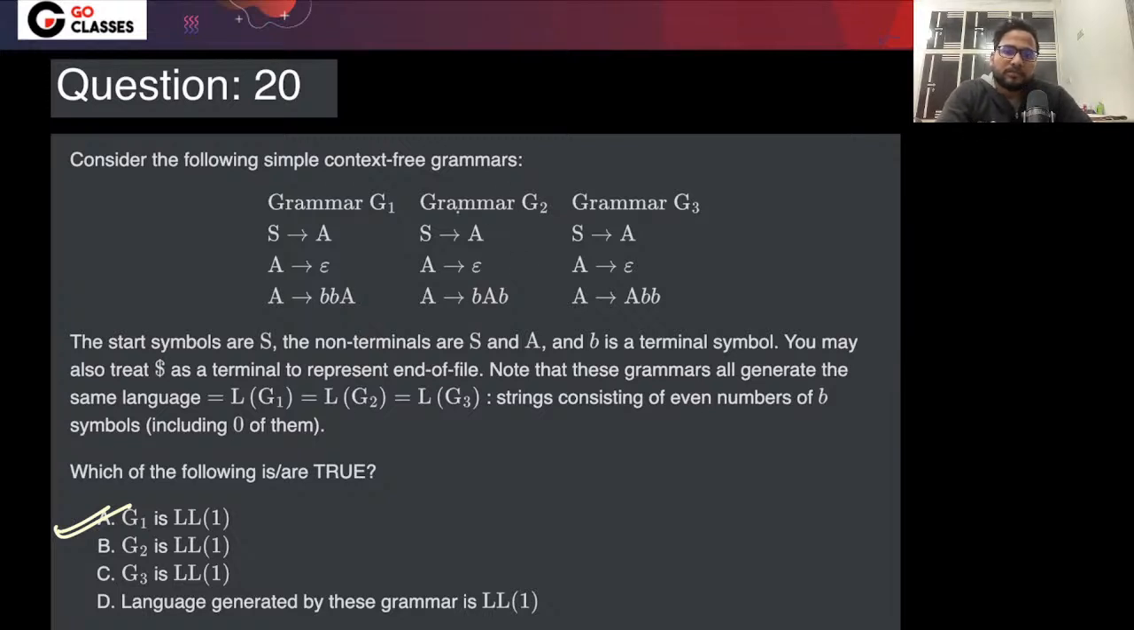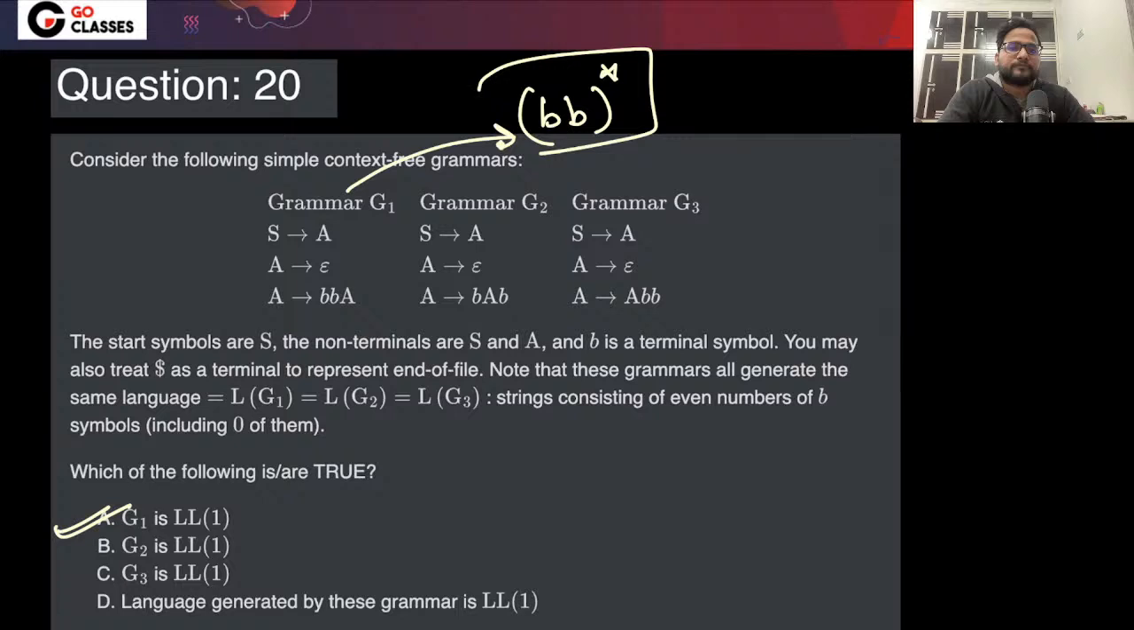Okay, so see, the language that this is generating is basically, you can say, at least double B will be there, right? So I think it will be BB and then BB star, because it can also generate epsilon. Okay, so it will be BB star. So this is a regular language. Is this okay to everyone?